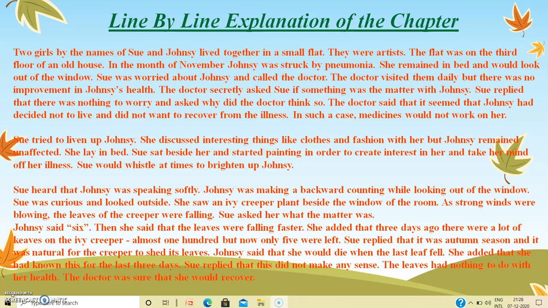Sue asked her what the matter was. Johnsy said, "Six." Then she said that the leaves were falling faster. She added that 3 days ago there were a lot of leaves on the ivy creeper, almost 100, but now only 5 were left. Sue replied that it was autumn season and it was natural for the creeper to shed its leaves.